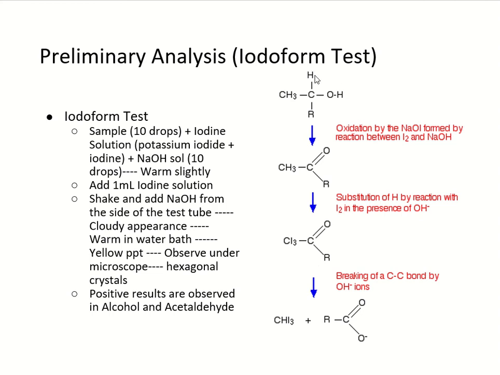Here H2 is removed and double bond is formed in between C and O. In the next step, the 3 hydrogens are replaced by 3 iodine, and in the last step, iodoform is formed along with RC double bond O, RCOOR.